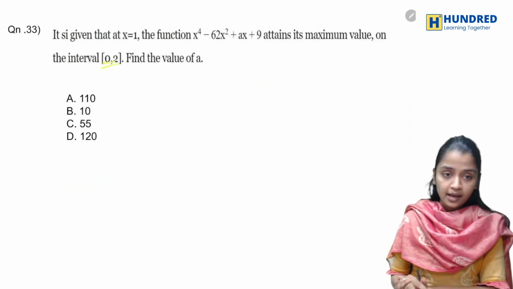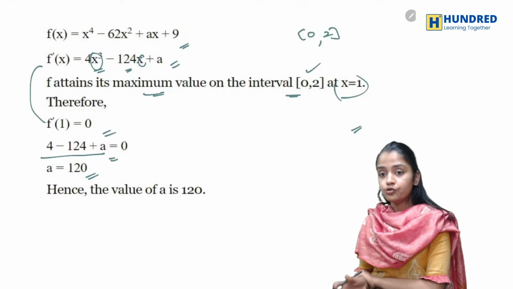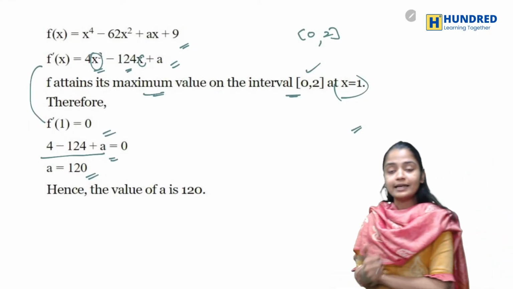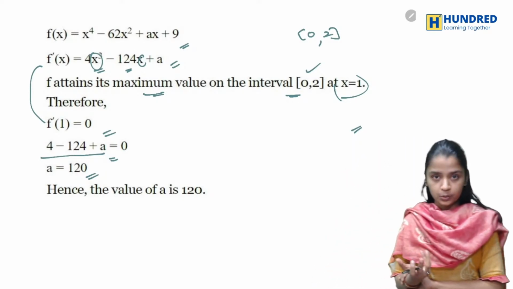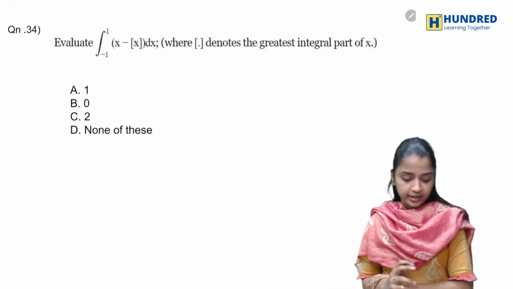So the answer a is 120. To find the maximum value, since they told us it attains a maximum, we just differentiate it and equate it to 0 to find the values of x. We already know that x is 1.